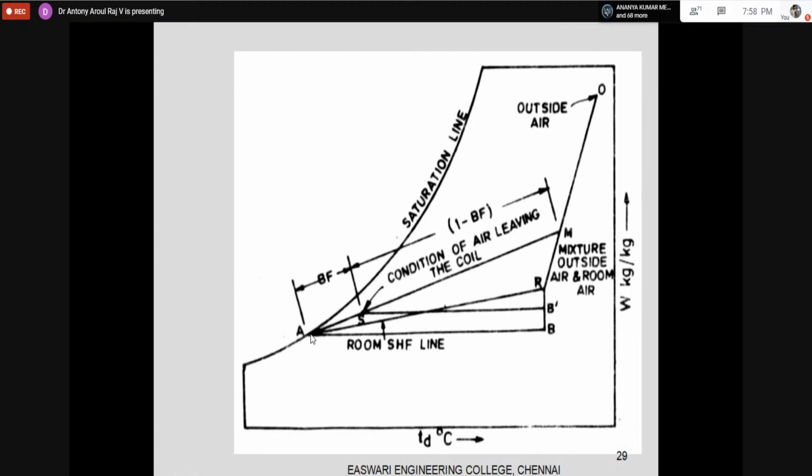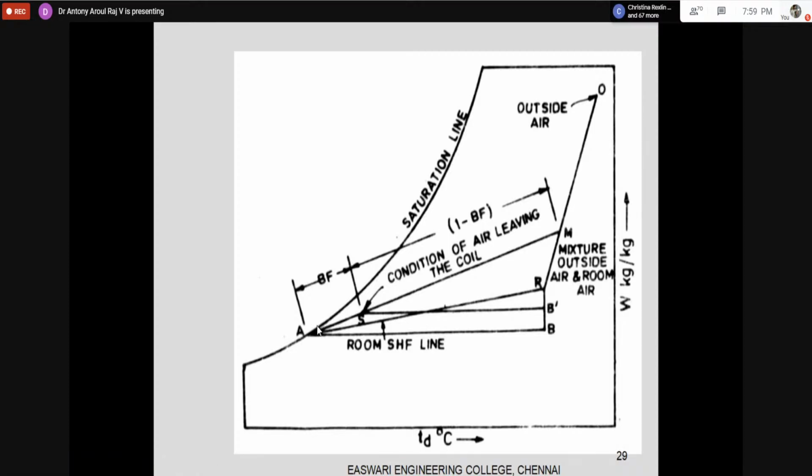A typical thing is happening here. You are finding that the mixing condition meets the ADP condition, and the room condition also goes and meets the ADP condition. But you are seeing that the air from the cooling coil is not crossing the room sensible heat factor line.